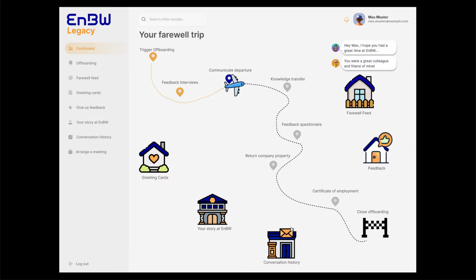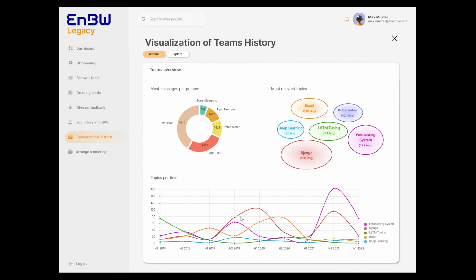One last feature that should increase emotions throughout the offboarding procedure is the conversation history. This feature allows leaving employees to connect their team's chat history with the system, and the system visualizes most important topics in the chat histories and most important persons.